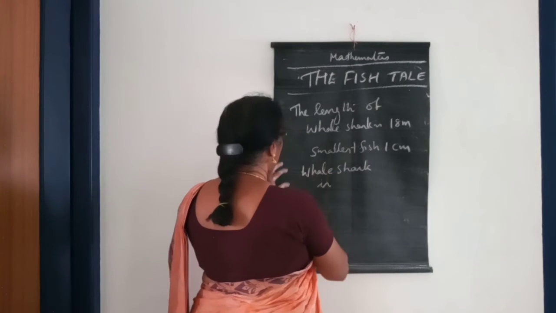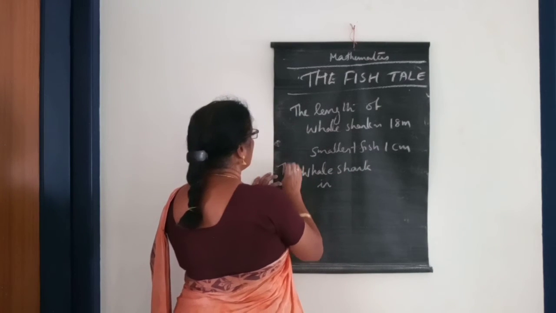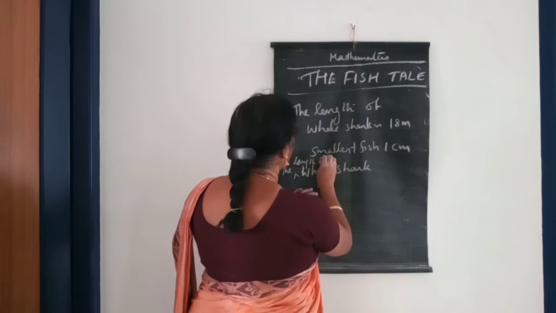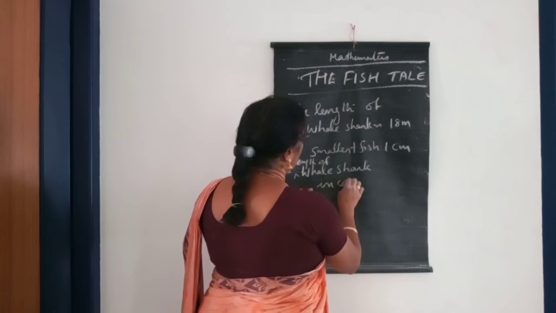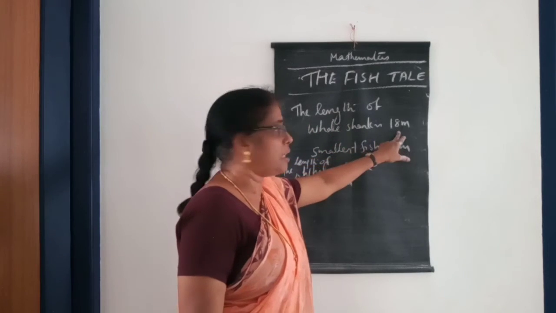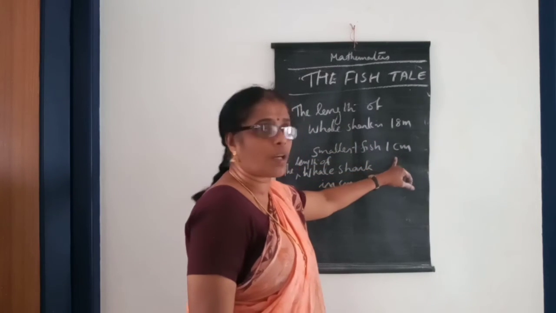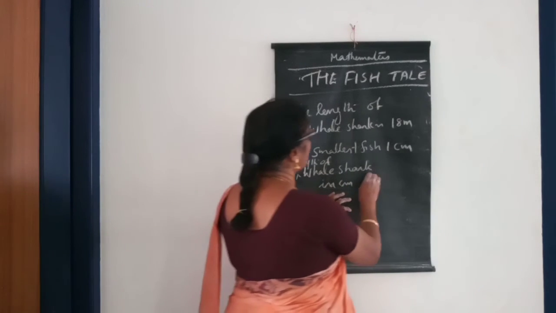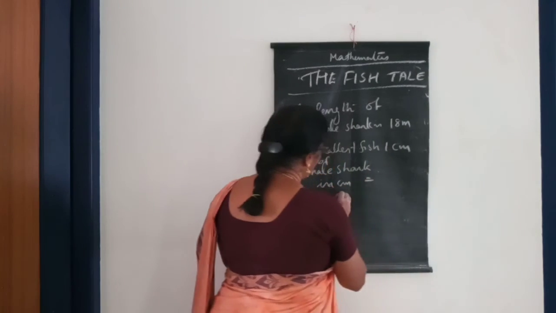The length of whale shark in centimeter. The length of whale shark is 18 meter and the smallest fish is 1 centimeter, so we need the length of whale shark in centimeter.